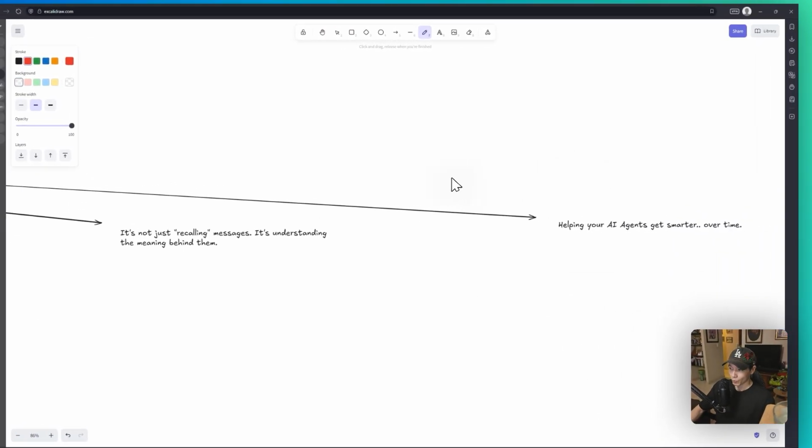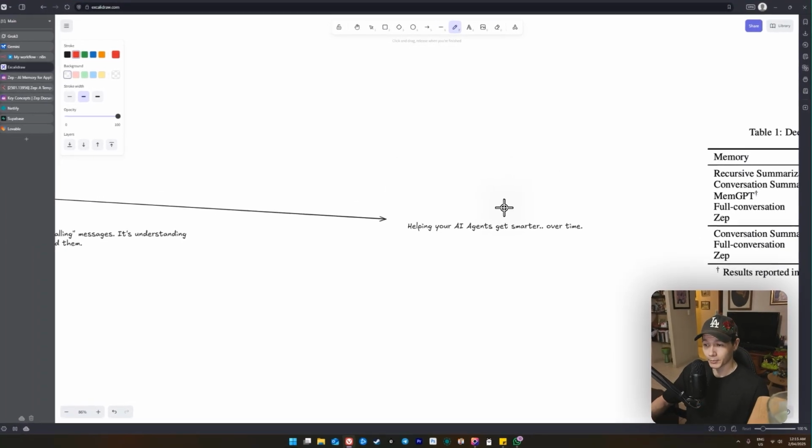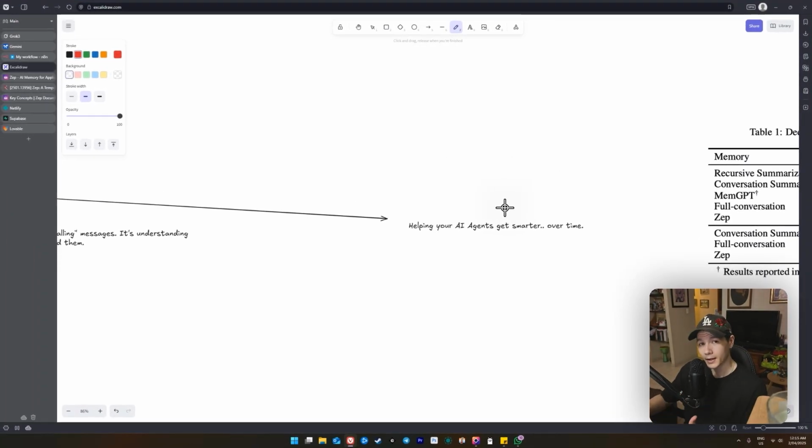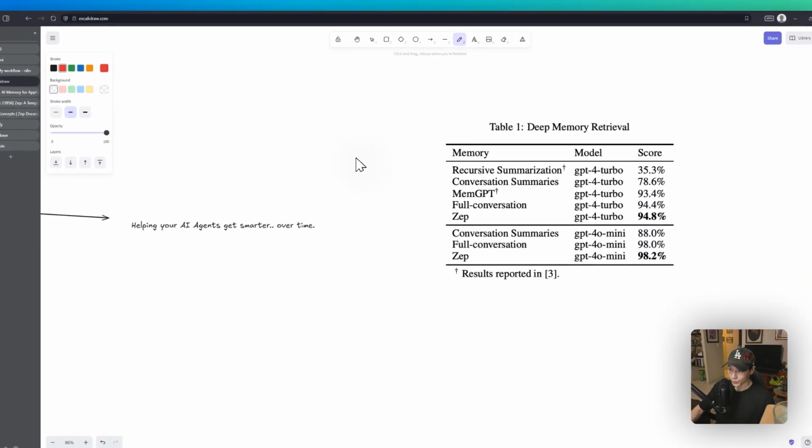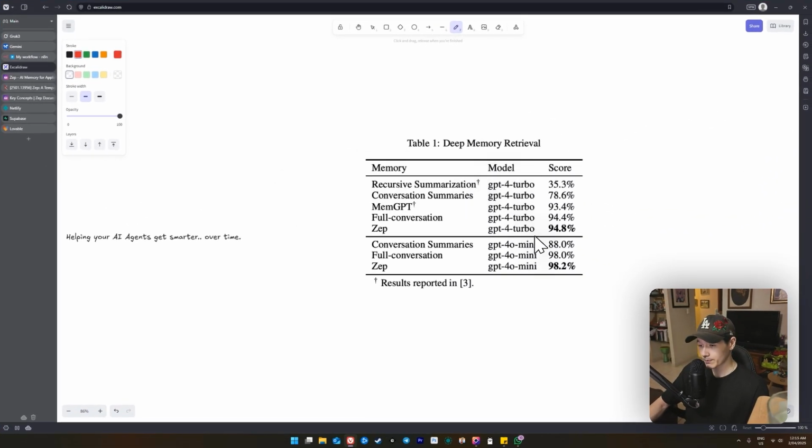What this is doing is helping you build smarter AI agents, because over time, as you chat with them more, it's going to understand how you are and what you like. This allows you to train it and have it learn and become a self-learning agent.